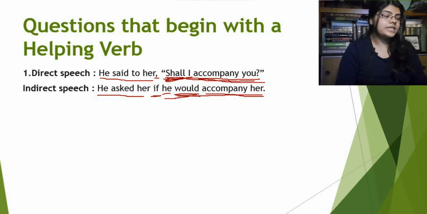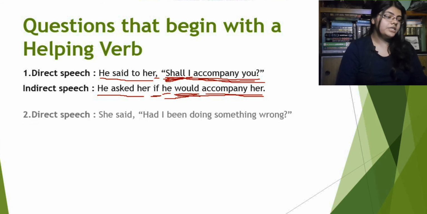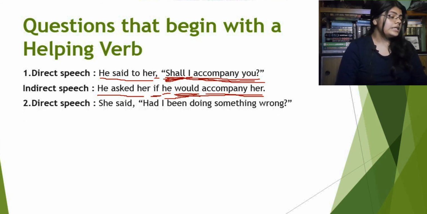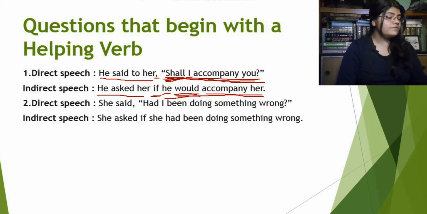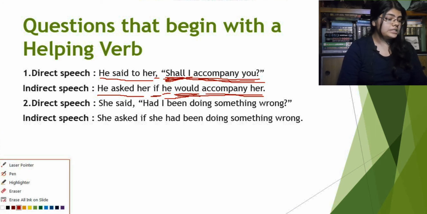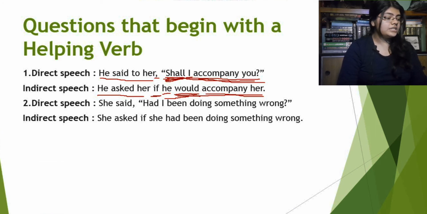Now the next example, direct speech. She said, "Had I been doing something wrong?" In the indirect speech it will be, she asked if she had been doing something wrong. What is happening here? See, "she said" will be "she asked." Now because the reported speech does not begin with a WH word or an interrogative word, that's why we will replace the comma with "if."